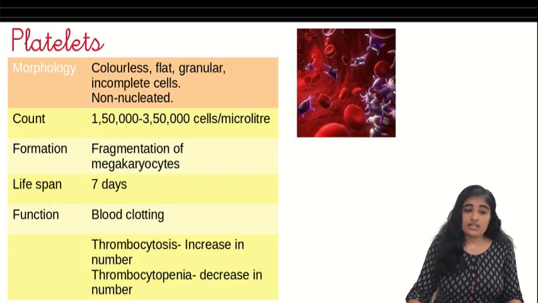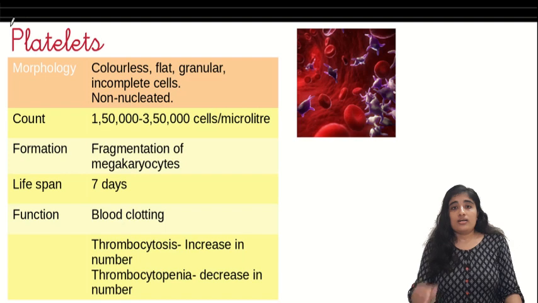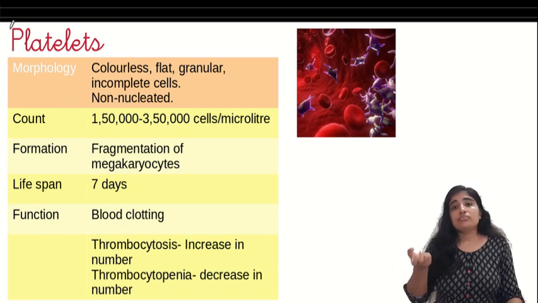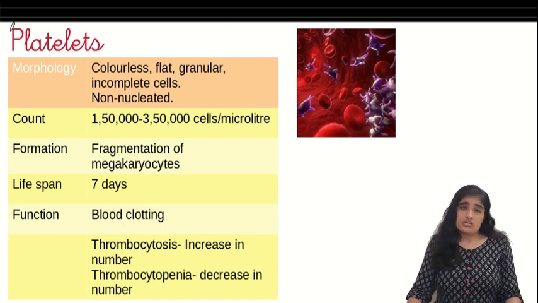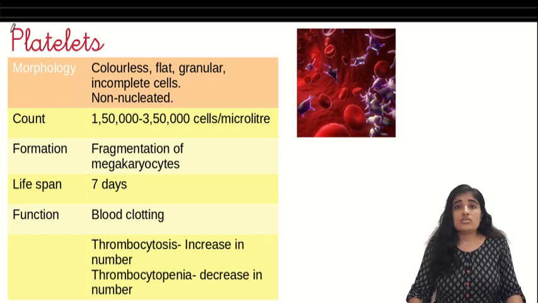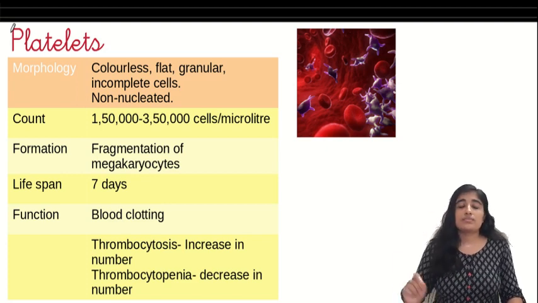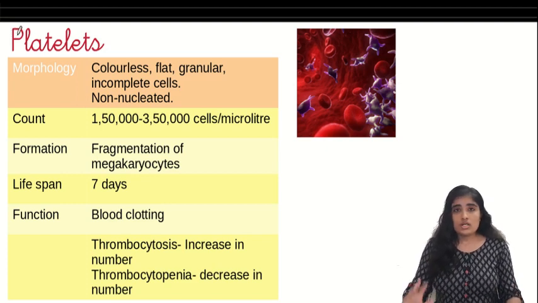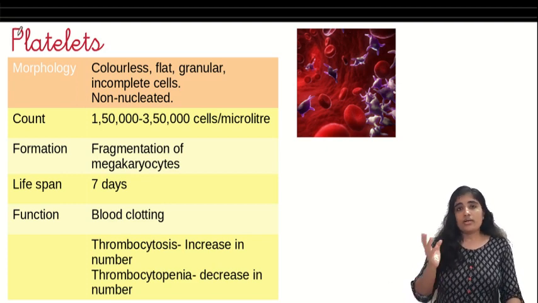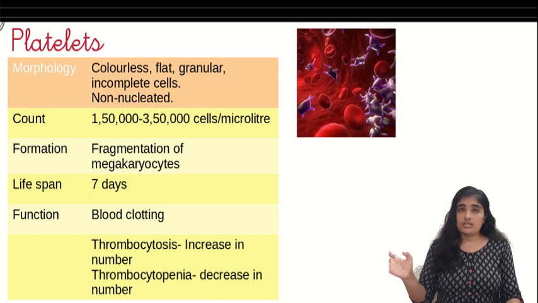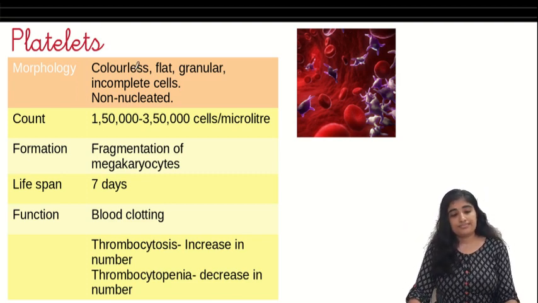Okay, now we continue with our job of observing each of the cells. This time we take the platelets. Since we don't have anything else to do, we are all in lockdown, we take the platelets, put them under a microscope, and observe them. We are going to count them. We'll take 1 microliter of blood and go on counting. Just like we were counting holes in biscuits, now we'll count the number of cells.